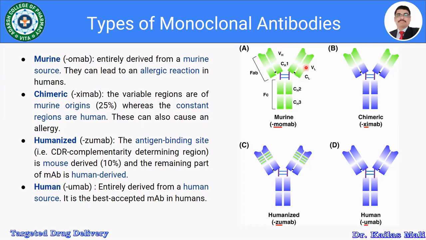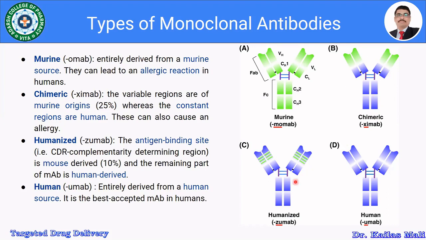While in the case of the chimeric, 25% of the region, that is the light chains or variable region, is of murine origin, and the remaining blue color, that is 75%, is from the human origin. That is, the constant regions are from the human.